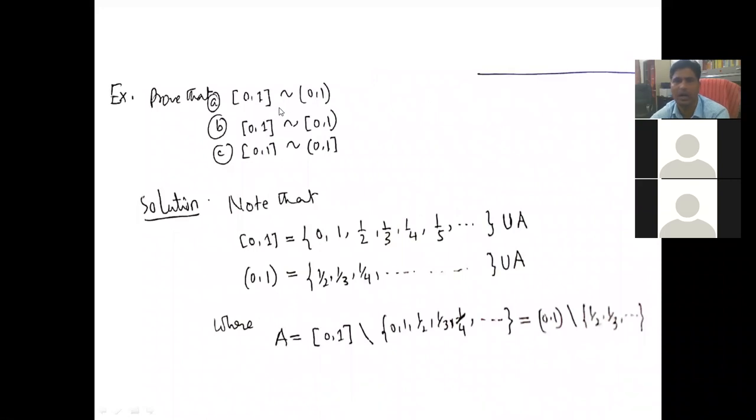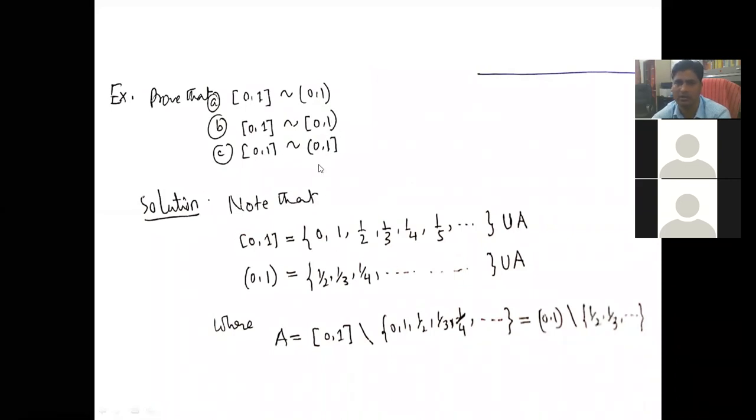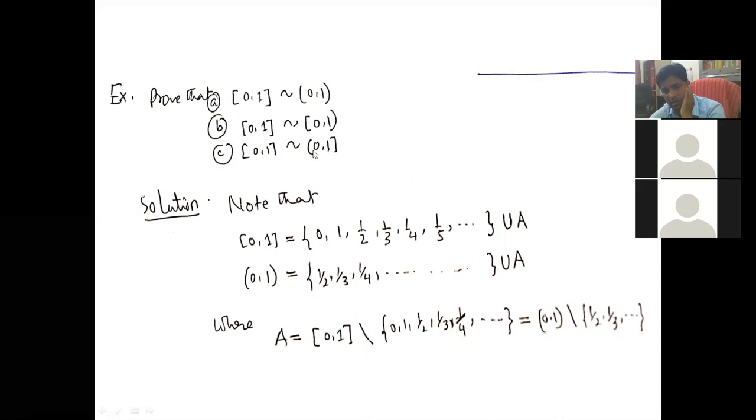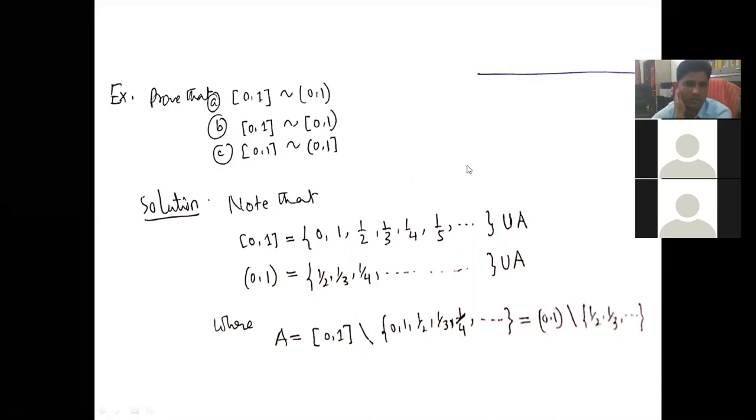Now next question, how will we prove this closed interval with this open interval, this closed interval with this semi-open interval, this closed interval with this side open and this side closed? These are called semi-open intervals. Now how will we prove these?